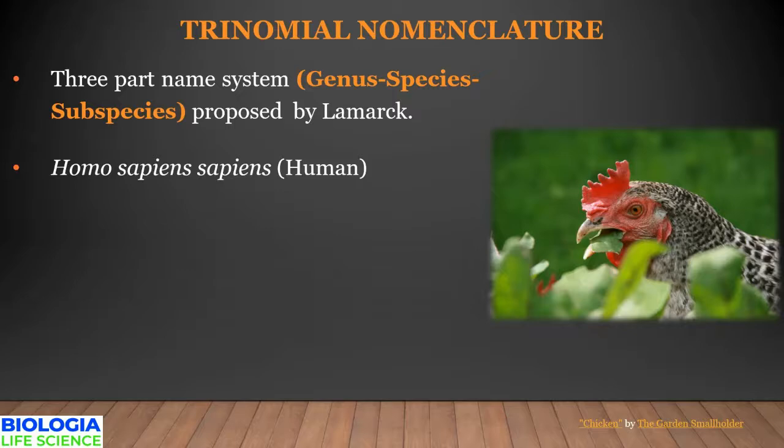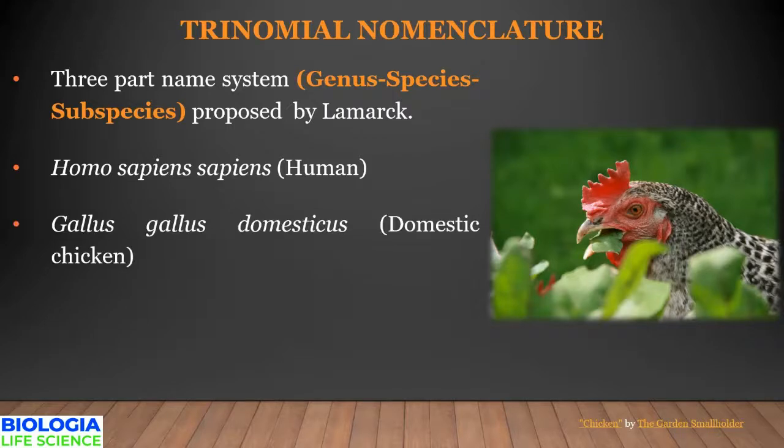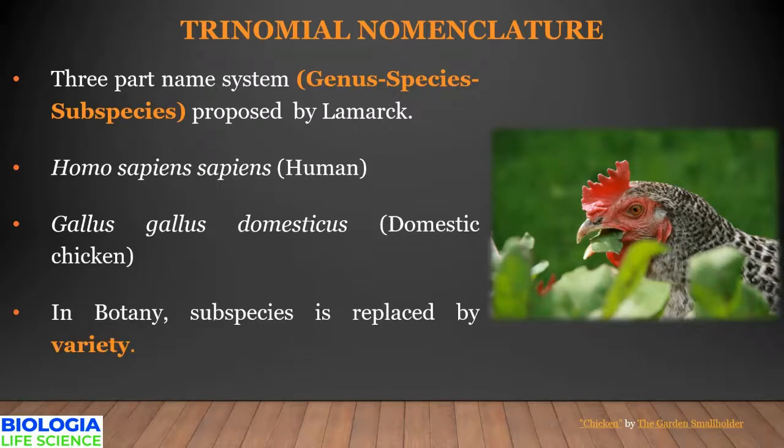For example, for human, the scientific name is Homo sapiens sapiens, and for the domestic chicken, Gallus domesticus. In case of plants, the word subspecies is replaced by variety. In the next video, we would be discussing classification, taxonomic categories, and taxonomic hierarchy. Thank you.